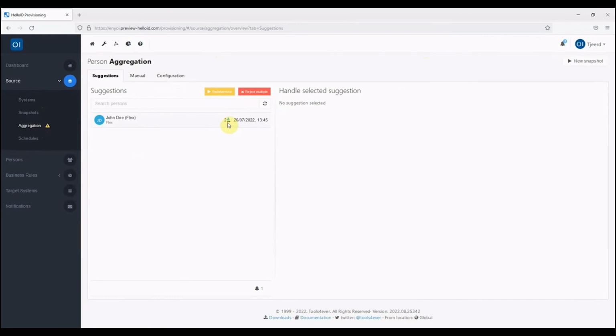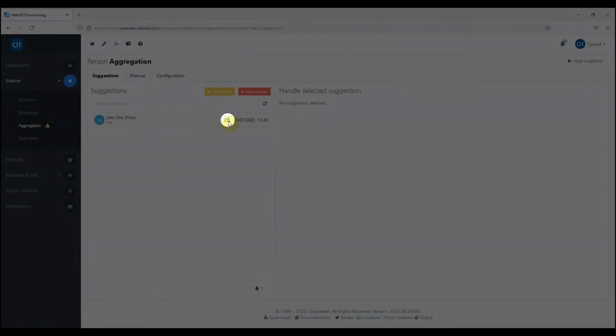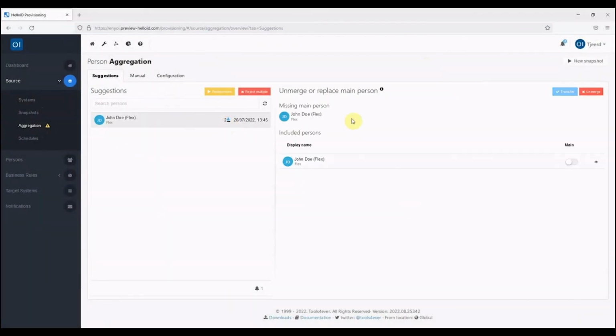This is a new type of suggestion because this icon means transfer. In this case, it means there is a missing main person. That was John Doe 1 because he was removed from the source. And the question is, what do we want to do with John Doe 0 because they were an included person? We can do two things. The first option is to unmerge, meaning we unmerge the two persons and John Doe 1 will lose all his entitlements by unmanagement, and John Doe 0 will get new entitlements granted.